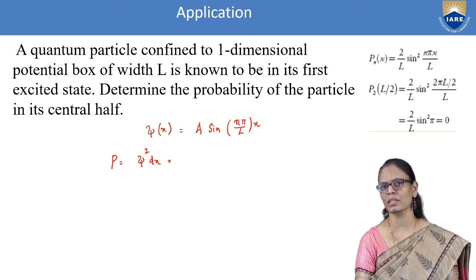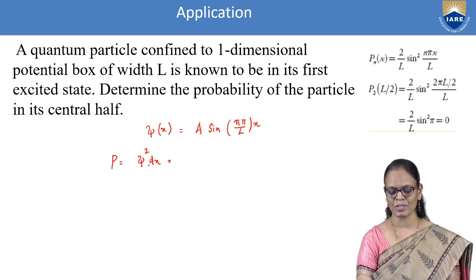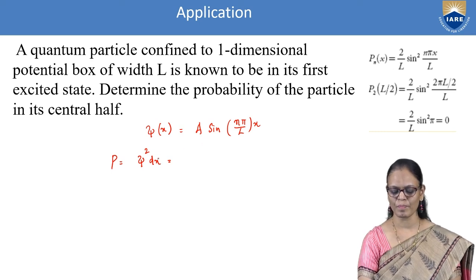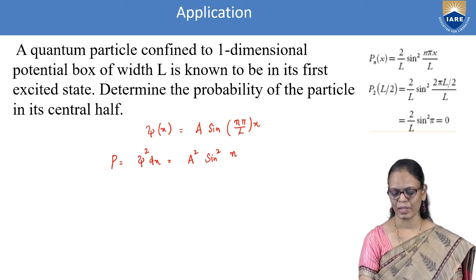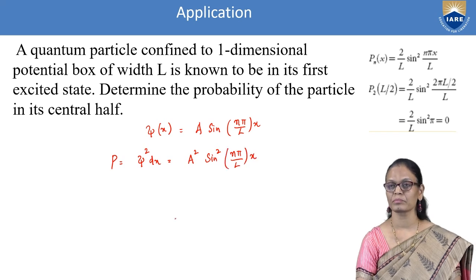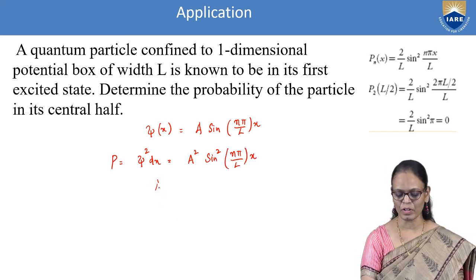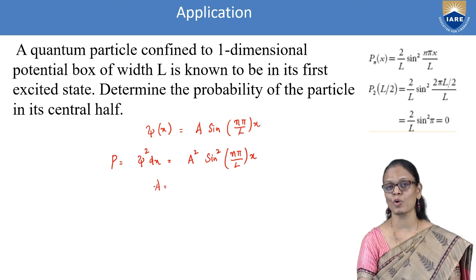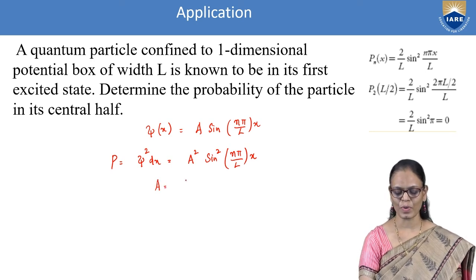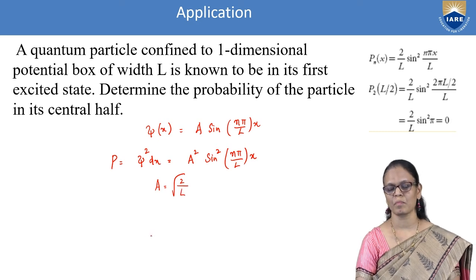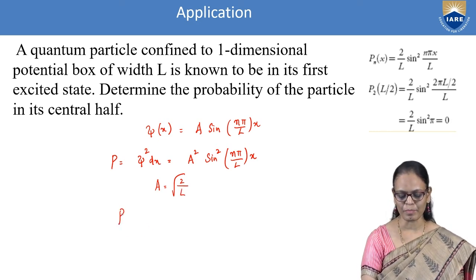Psi square is nothing but psi star psi. So how do I write the value of psi square? A square sine square n pi by L into x. And we have already derived from Max Born's interpretation that the value of A is under root 2 by L. So how do I write the probability now?